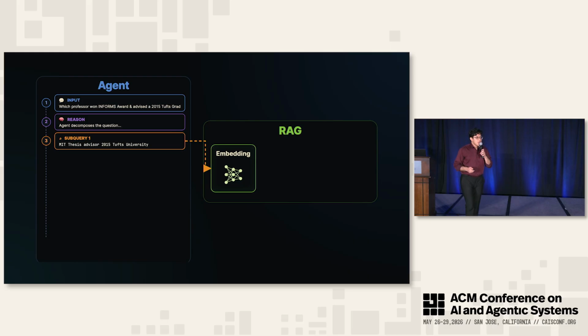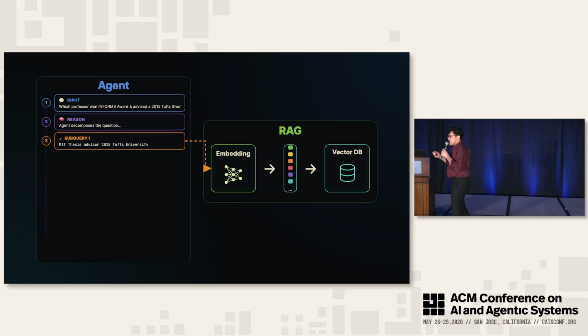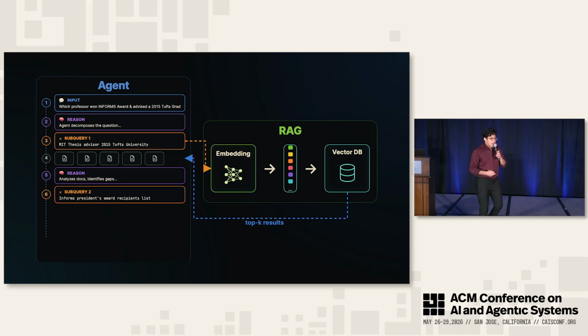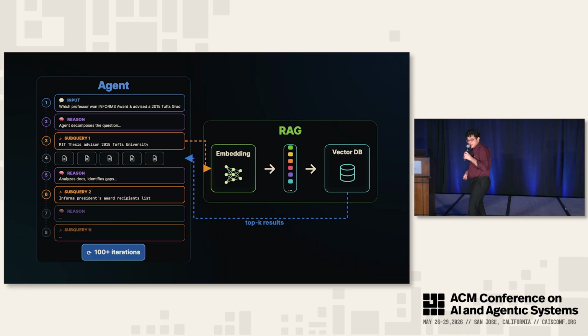This search query will then be embedded into some n-dimensional vector space, which will then be looked up in some vector database, which has some pre-embedded documents from before. The RAG store will then return some top K documents, in this case 5. The agent will then reason through these documents that it receives and comes up with another search query. And this will continue on, often up to 100 iterations in prior work.